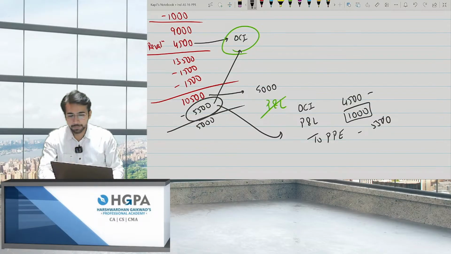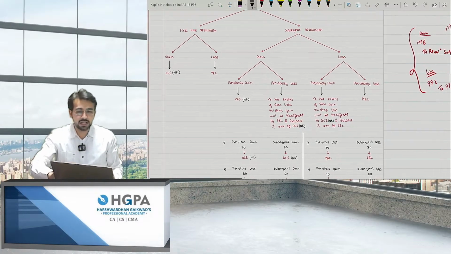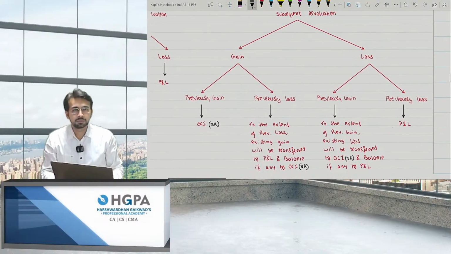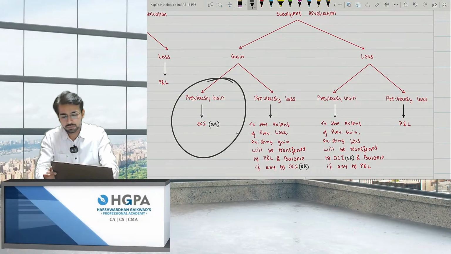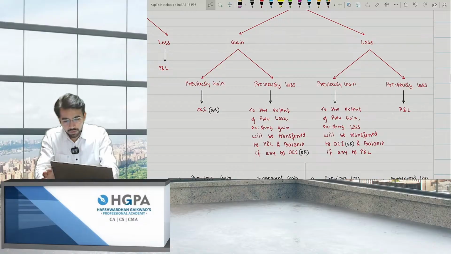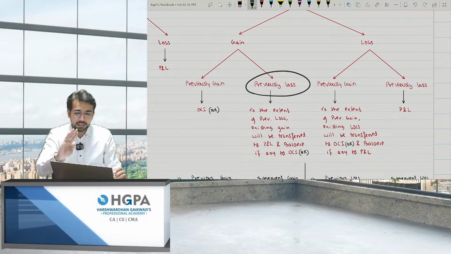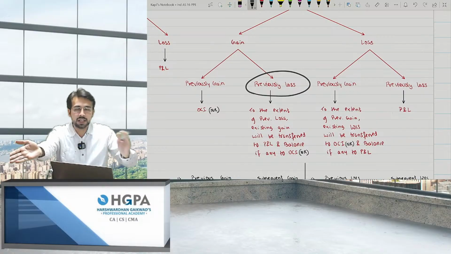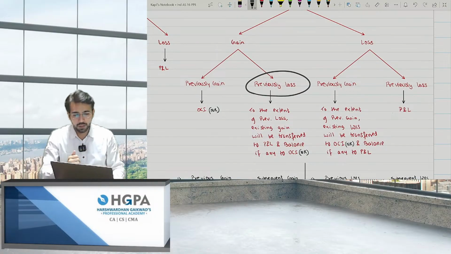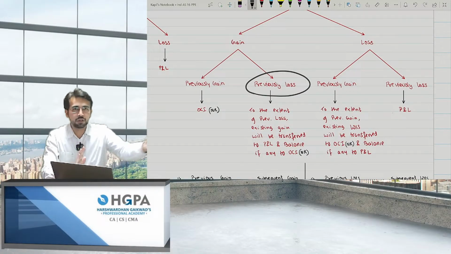So I hope this point is clear. I have given the entire chart. Please check. If there was a gain, then it was OCI. True. But if previously it was a loss, and now it is a gain, then transfer the loss first to P&L and then the gain to OCI. That is the reverse case of what I taught right now.